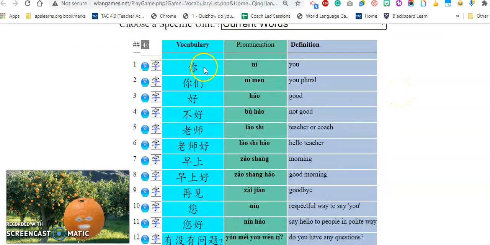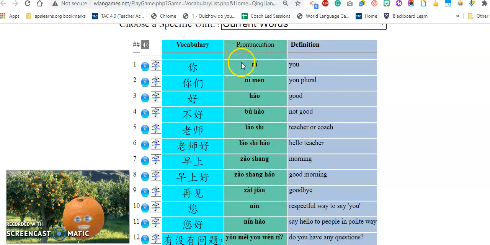Don't you think these words all look familiar to you? If you do not know, now I want you to ignore the characters. We are going to learn how to write. At this moment, you do not have to know how to write these characters. You only need to learn pronunciation and also definition.